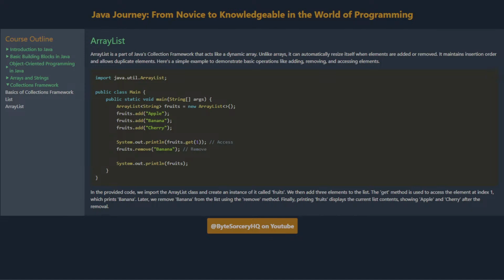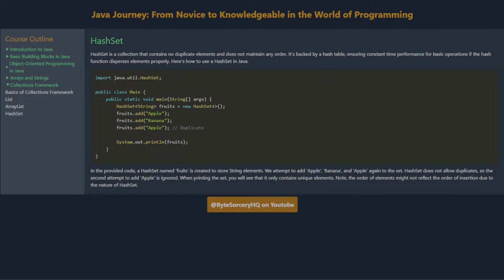In the provided code, we import the ArrayList class and create an instance of it called fruits. We then add three elements to the list. The get method is used to access the element at index 1, which prints banana. Later, we remove banana from the list using the remove method. Finally, printing fruits displays the current list contents, showing apple and cherry after the removal.